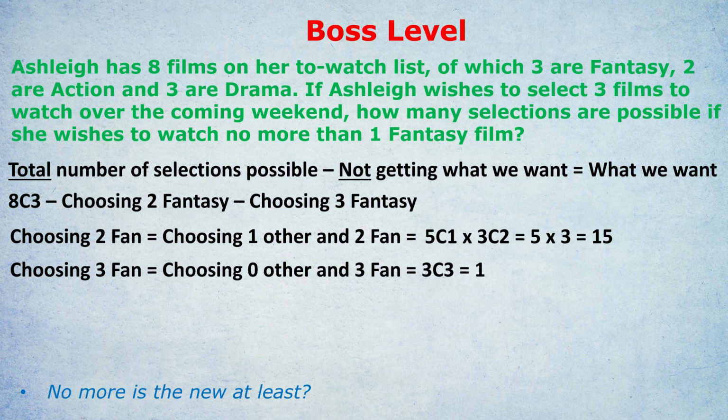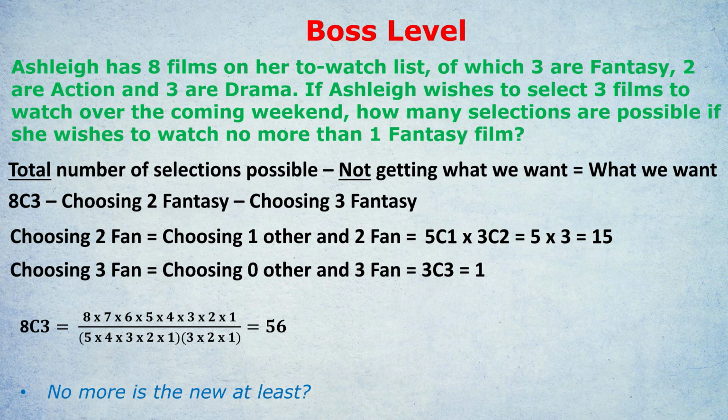Now the total is 8 choose 3, and we can apply the formula. That's not too hard. The 5 factorial cancels out, leaving you with just 8, 7, 6 on the top, 3, 2, 1 at the bottom, and as before, the 3 and 2 cancels out with the 6. That usually happens, to be honest, leaving you with 8 times 7 at the top, which is 56.